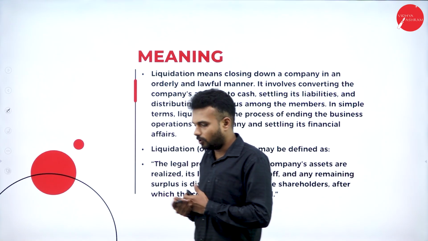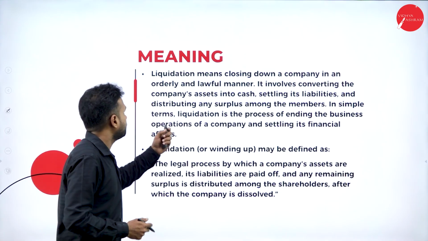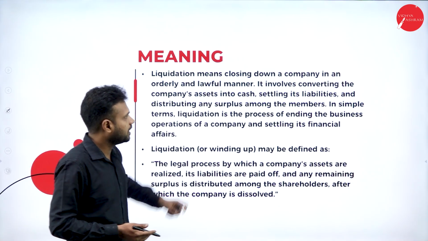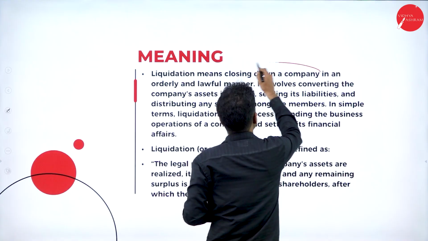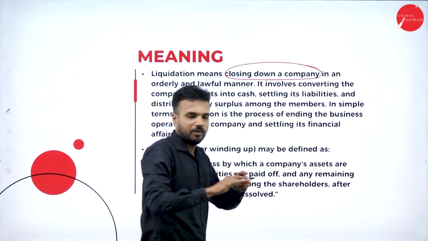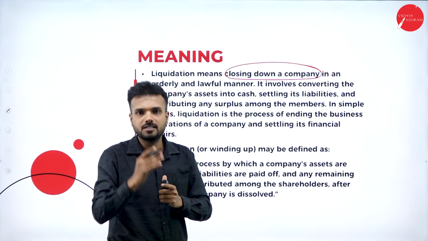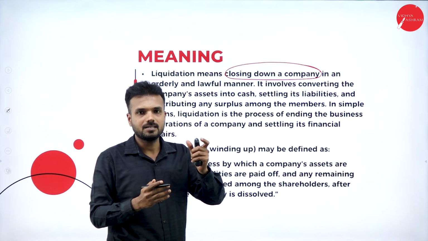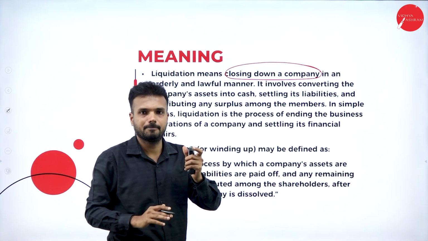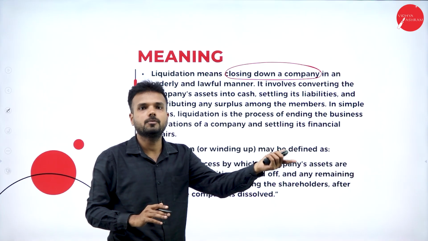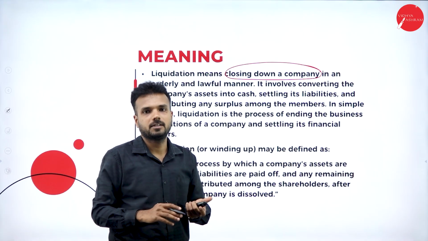Meaning of liquidation. What is liquidation? So liquidation means closing down a company. It is nothing but winding up of a company. To wind up a company, two things should happen. One is we should sell all the assets of the company, and in the same way we need to fulfill all the liabilities of the organization.